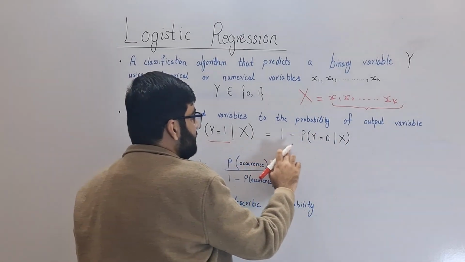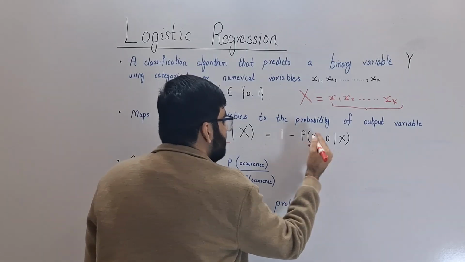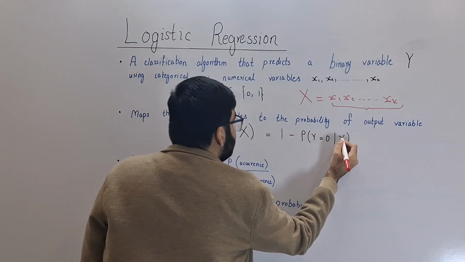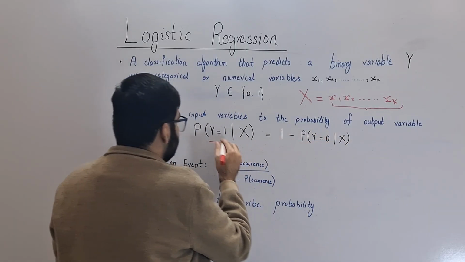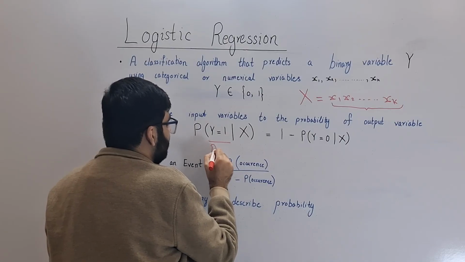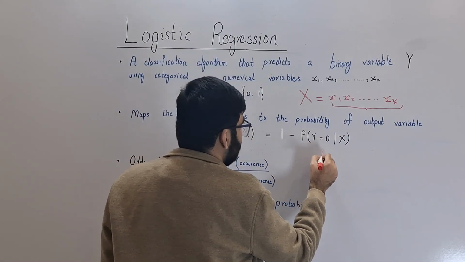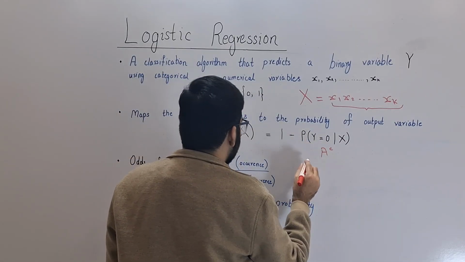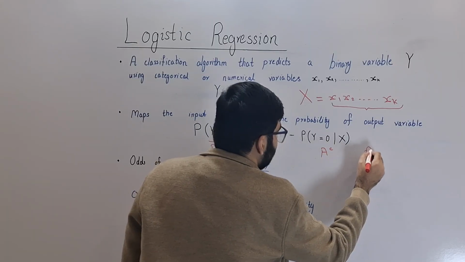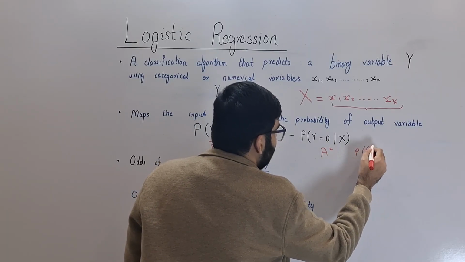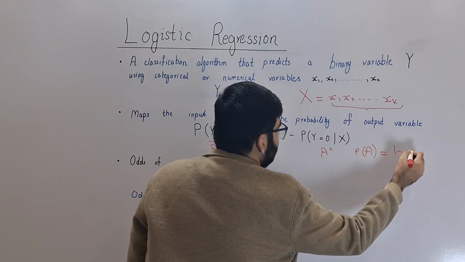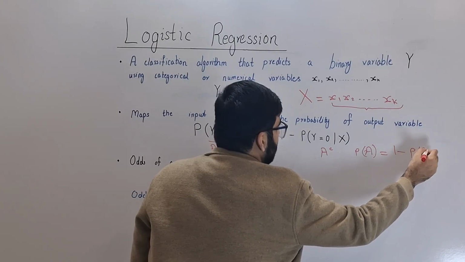So this is the probability that y equals 0 given the sequence X. This is, let's say, the event A. Then this is the event A complement. So it is possible to write the probability of event A as 1 minus the probability of A complement.